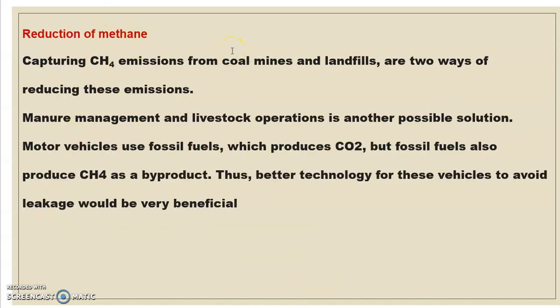Reduction of methane should be done on priority, because it comes out from solid waste management, garbage and landfills, and we should check the emission of this methane gas, CH4. Fossil fuels also produce CH4 as a byproduct. We should check fossil fuel burning, and develop better technology to reduce CH4 production from solid waste garbage.